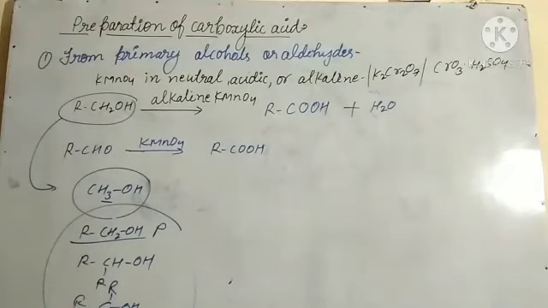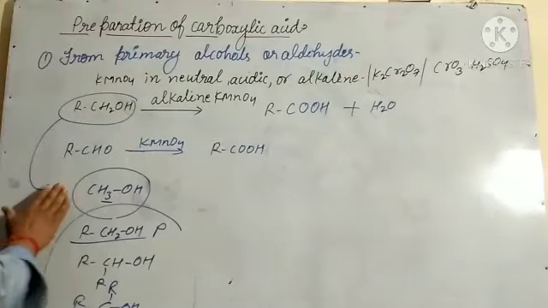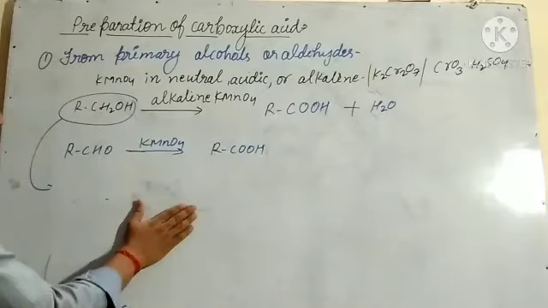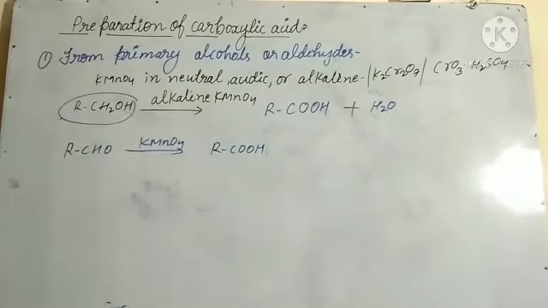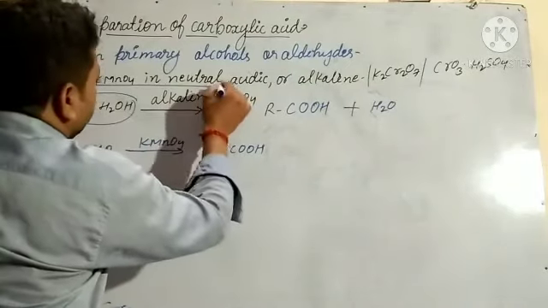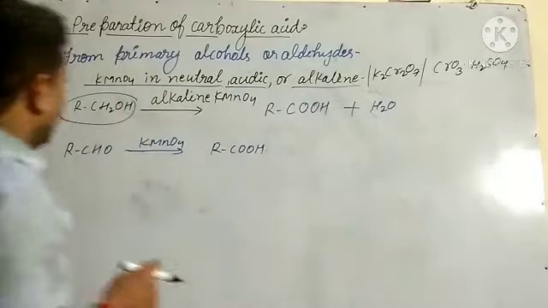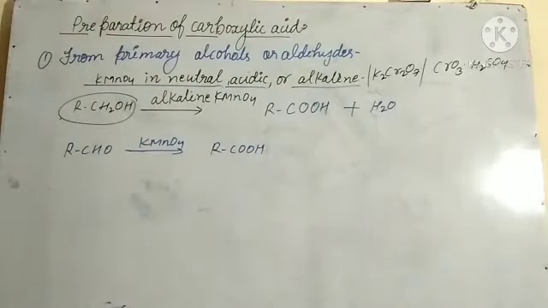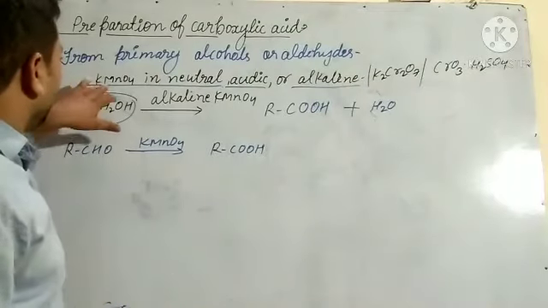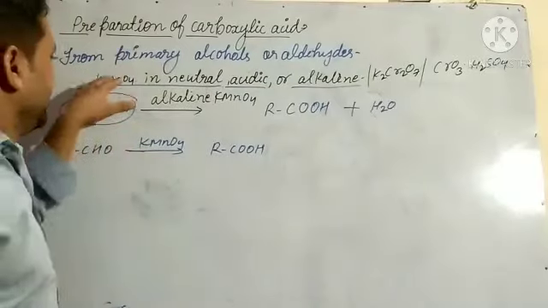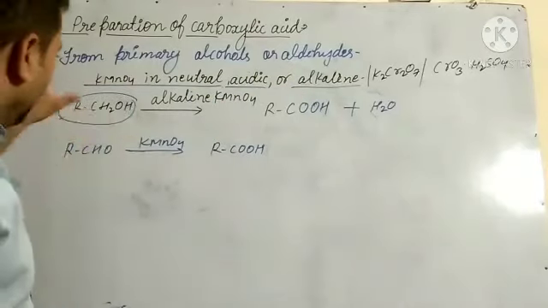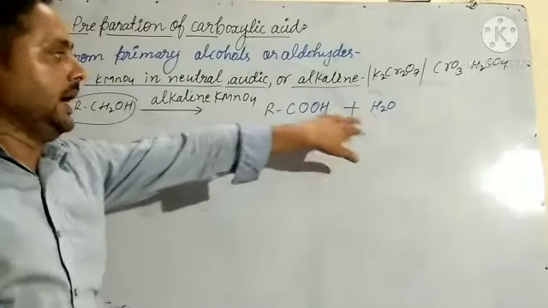Understand? So when primary alcohols are oxidized, a number of oxidizing agents can be used to oxidize primary alcohol to acid. What are they? We can use KMnO4 in neutral medium, acidic medium or alkaline medium. Means if we oxidize primary alcohol in acidic medium by KMnO4, or in neutral medium, or in alkaline medium, that gives acid and H2.